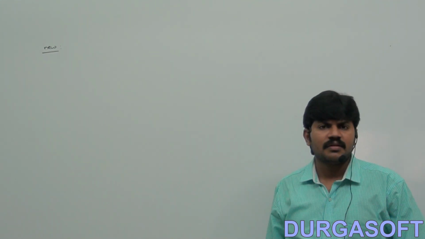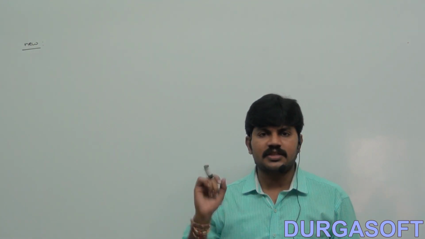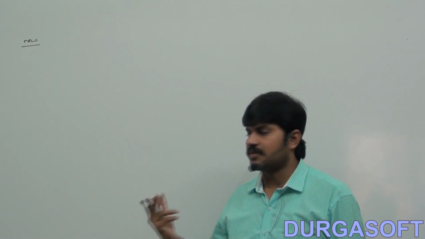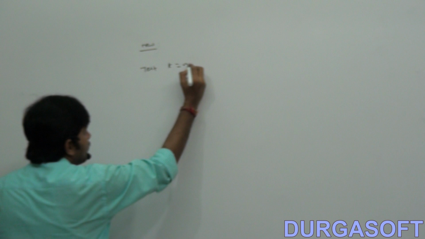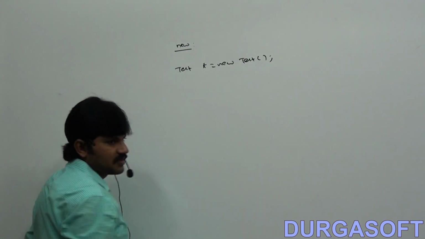Then immediately you may ask, sir, new is already there, what is the need of going for newInstance? Simple, just observe this one. I want to create a test class object, student object, customer object. How can we create them using new? Test t = new Test(); sir, the test object is ready.